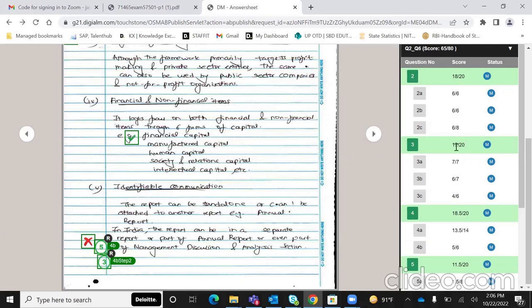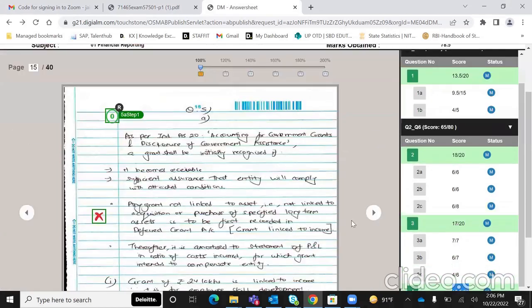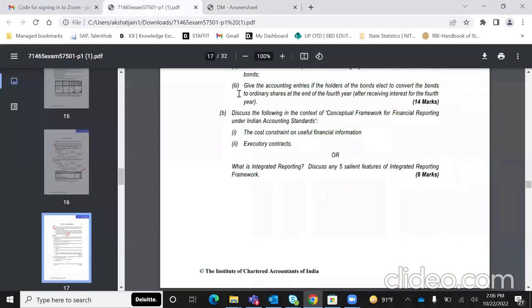So if you see the first 2 questions I attempted, question 3 was 17 on 20, question 4 18.5 on 20. So it's a very good start to an FR paper. By this time your nerves should ideally settle. And yeah, that's why I would recommend you all to start with your strengths.